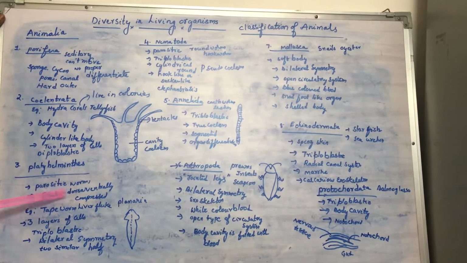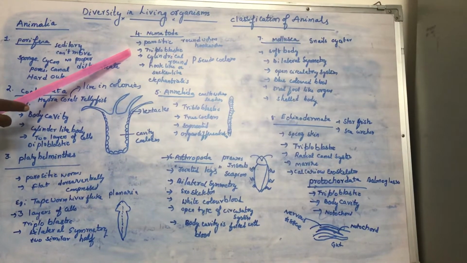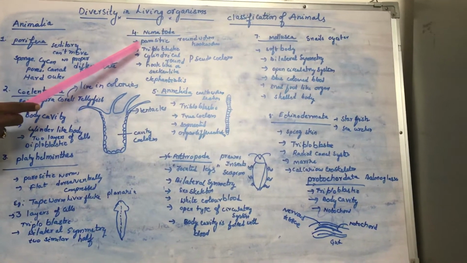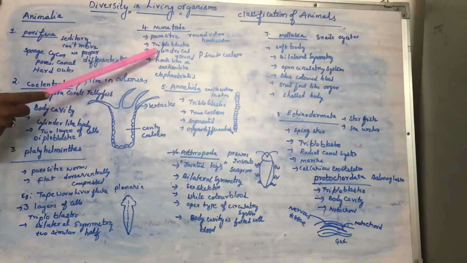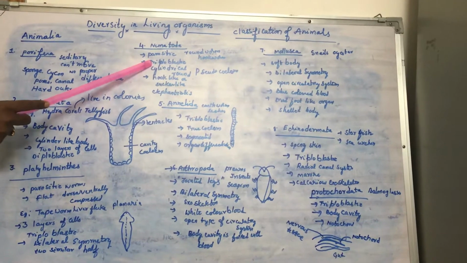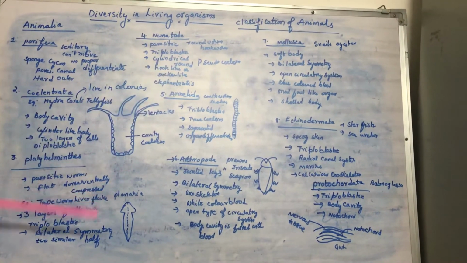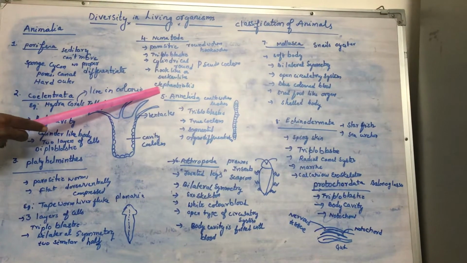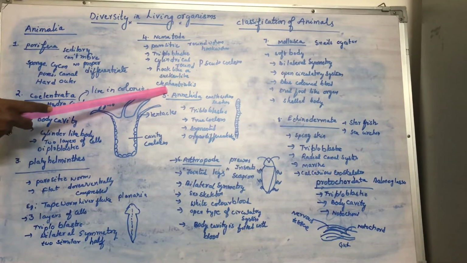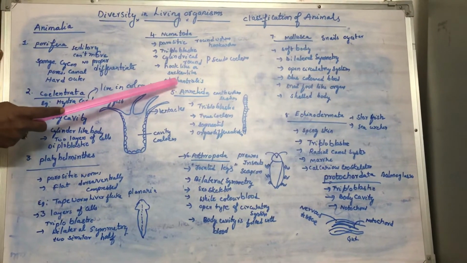They live in our intestine, and roundworms also live in the intestine and feed on our digested food and cause a disease called ringworm infections, like Ascaris. And these are triploblastic. That means they are made up of 3 layers of cells. They are cylindrical in shape, and they cause many deadly diseases like elephantiasis. Elephantiasis means the hands and legs will be swollen like those of an elephant, and you will learn about this elephantiasis in higher classes.